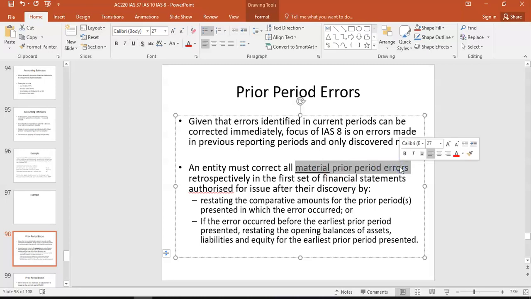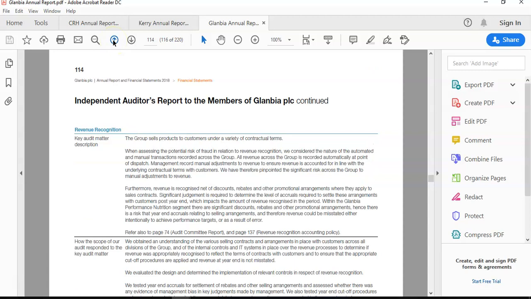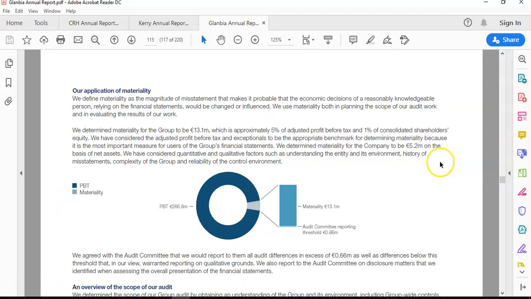Now we would have mentioned this briefly before in other lectures and tutorials around what is material. Every company releases what their concept of materiality is, and it's important in terms of audit as well. So for example, if you look at Glanbia and you go back to the auditor report, which is always given before the financial statements, they said that materiality used for the Glanbia audit was 13 million, which was based on about 5% of profits or 1% of equity. So if the error is not 13 million, it may not have to be adjusted for under IAS 8.